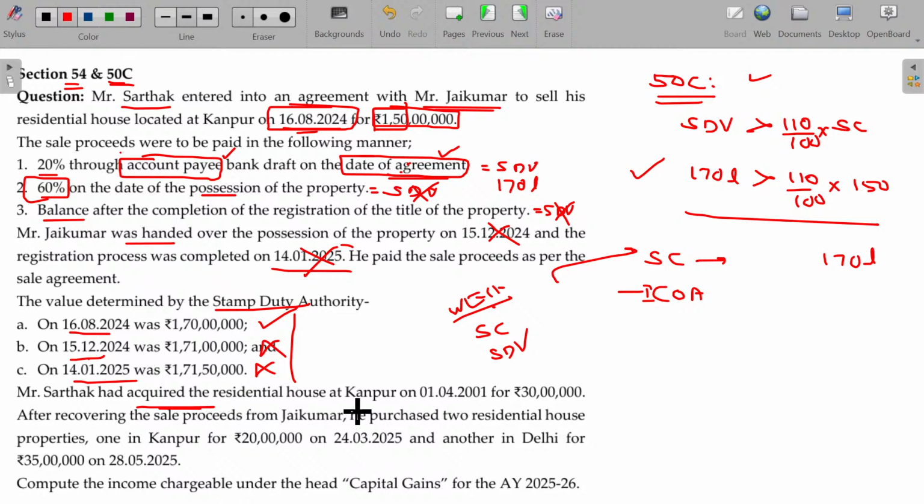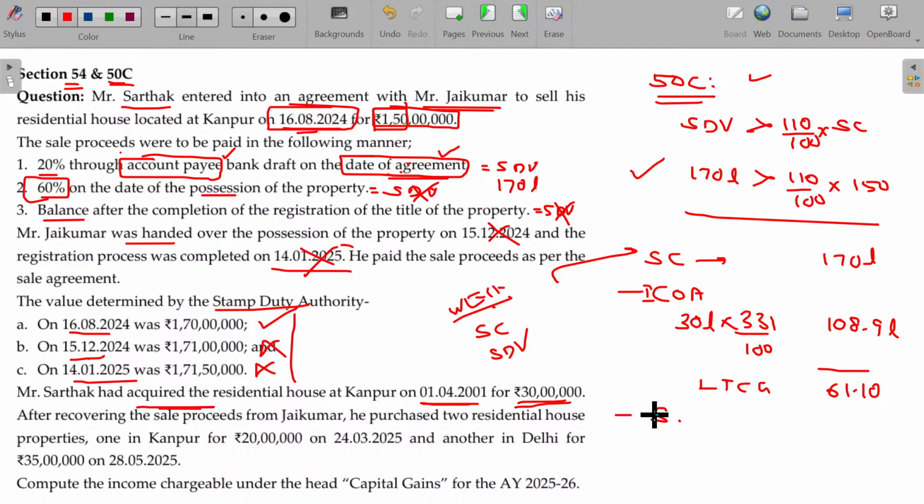Mr. Sattak acquired the residential house property at Kanpur on 1/4/2001 for 30 lakhs. So 30 lakhs, with the current inflation index being 331 divided by the inflation index in the base year being 100. Then what is the final value? 108.90 lakhs. So your long-term capital gain in this case is 61.1 lakh. Now you can claim the deduction under section 54 if any asset is purchased.